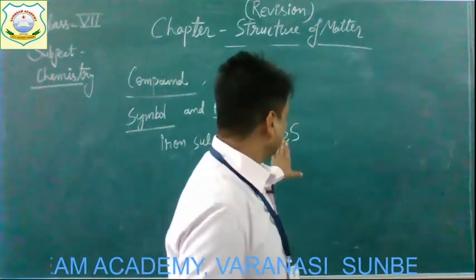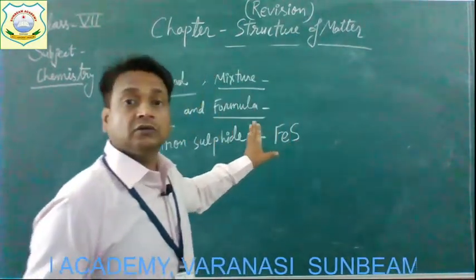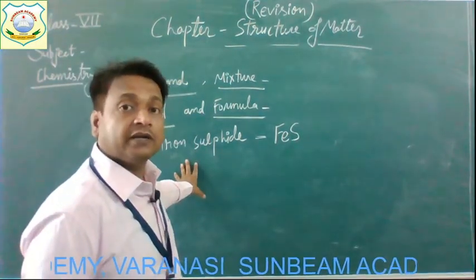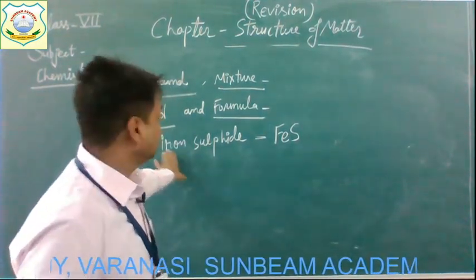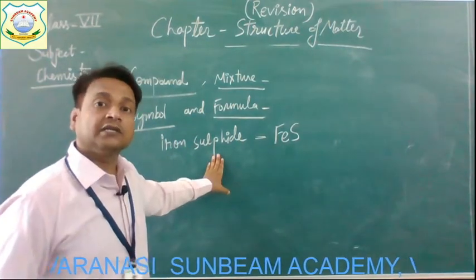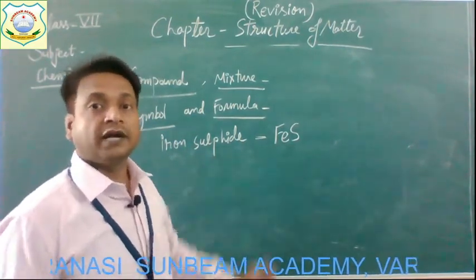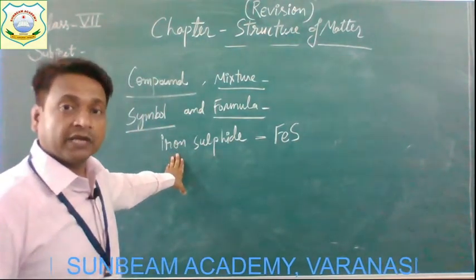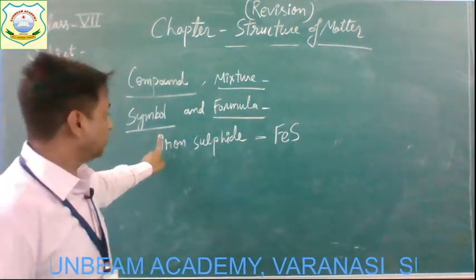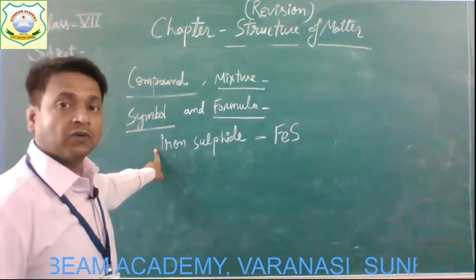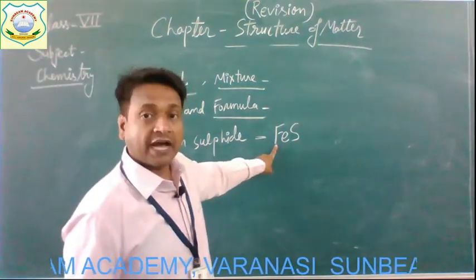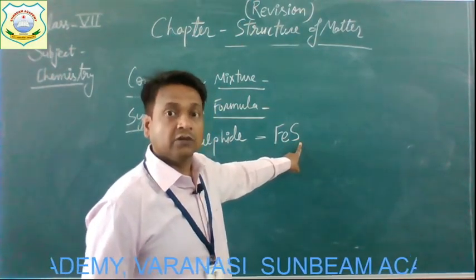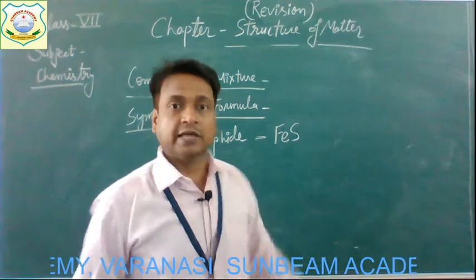The formula of any compound also shows the number of atoms of these elements which are present in one molecule of that compound. So here in this example of iron sulfide, we can see that in one molecule of this compound, one atom of iron and one atom of sulfur is present. Okay, now take another example.